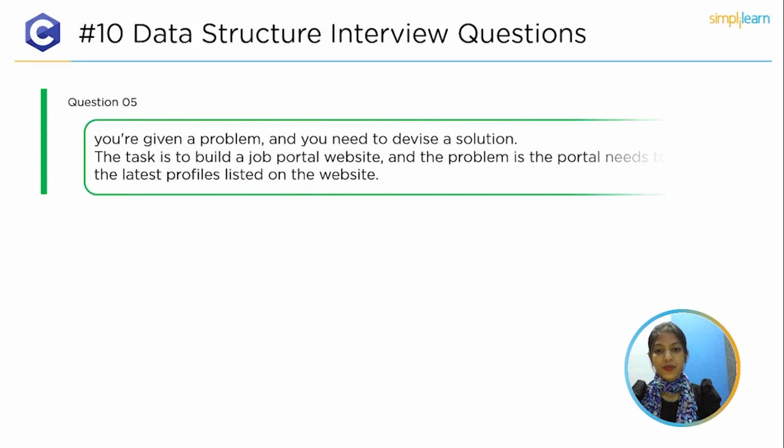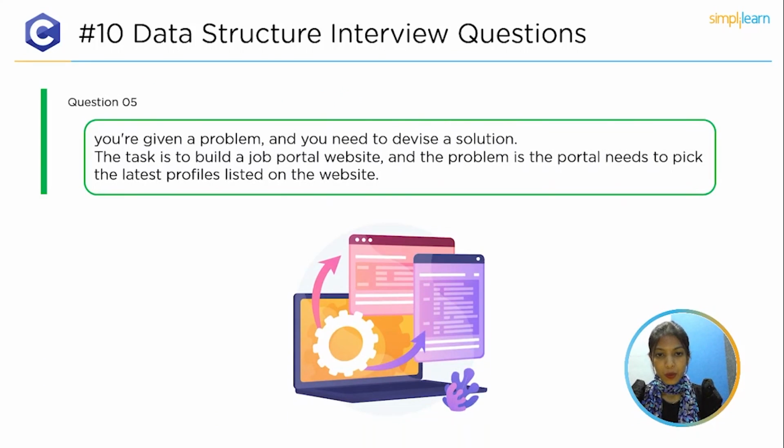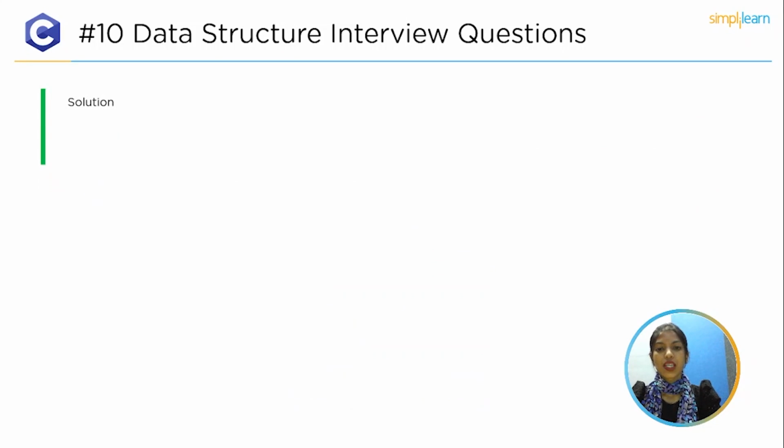Fifth question is, you are given a problem and you need to devise a solution. The task is to build a job portal website, and the problem is that the portal needs to pick the latest profile listed on the website. So, which data structure could fit in and solve this puzzle, and how? Solution to this problem is the stack data structure.